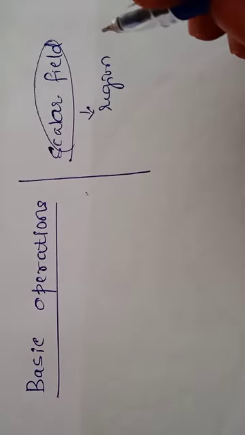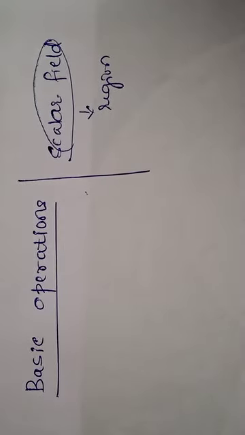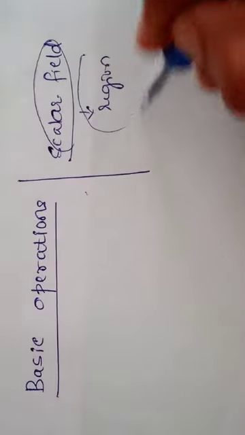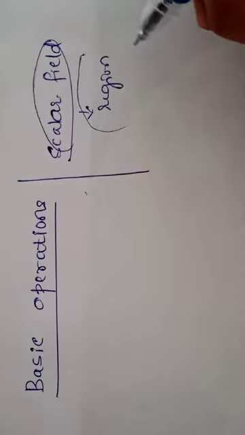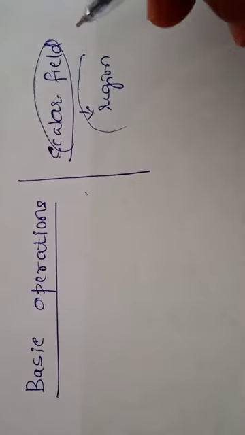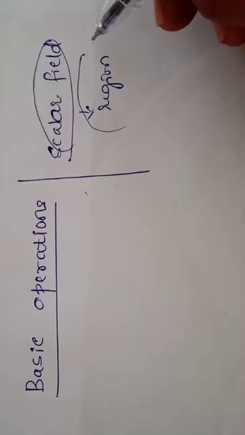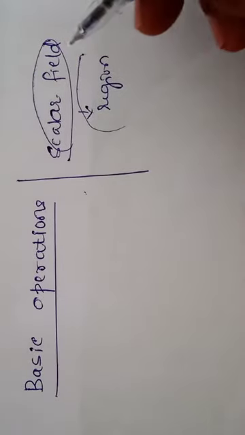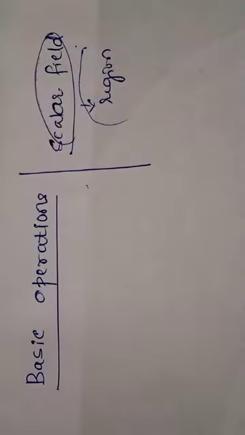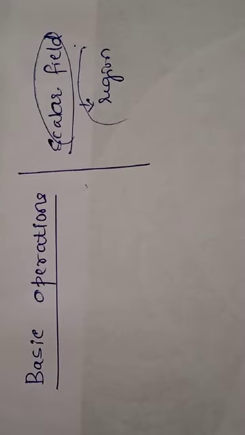Scalar quantities such as length, mass, volume, density, temperature will vary in this region, in the field, from one point to another point. So such a field is called a scalar field. What are the examples here?